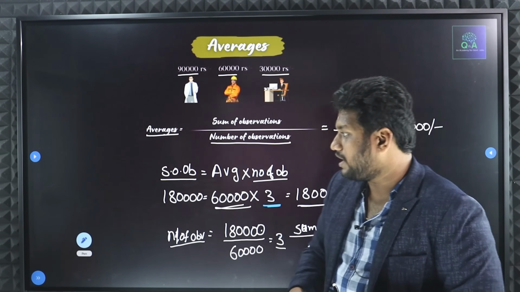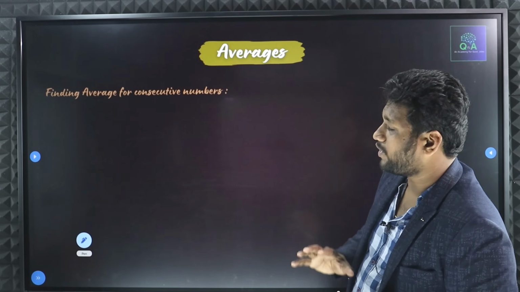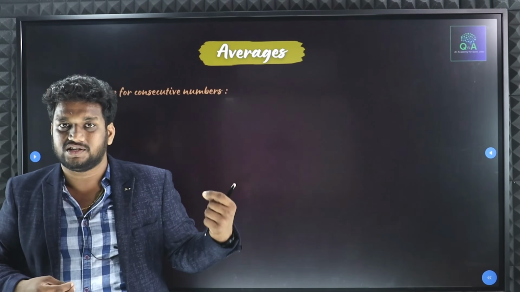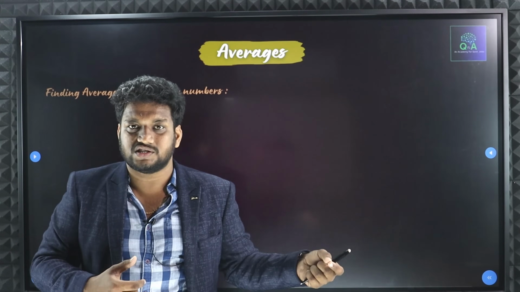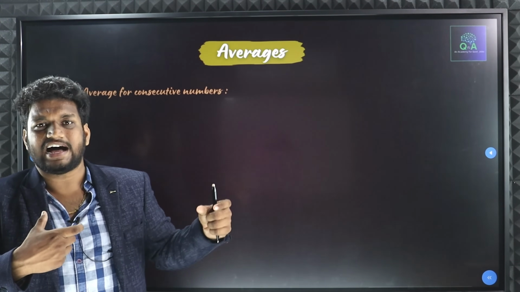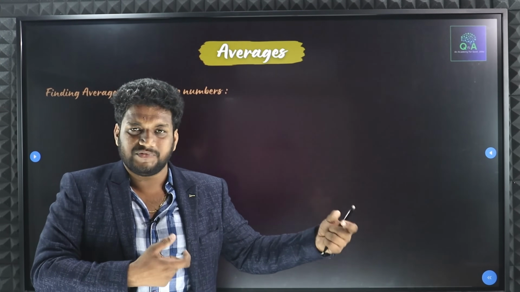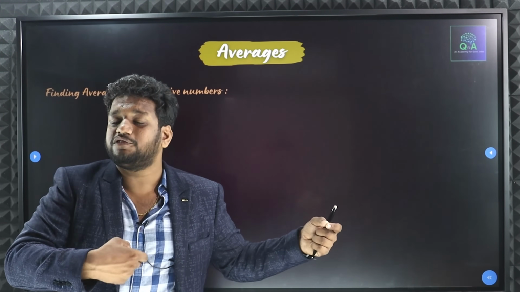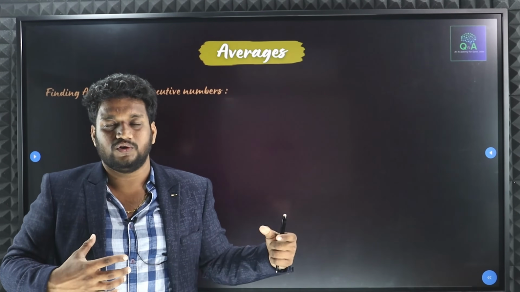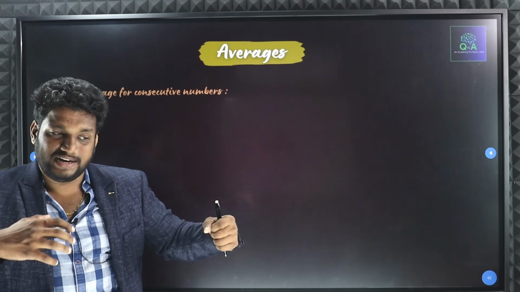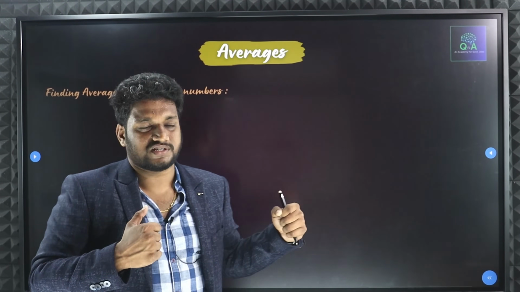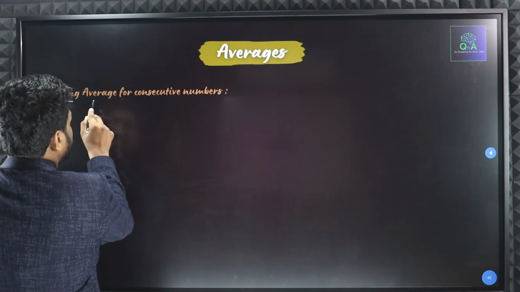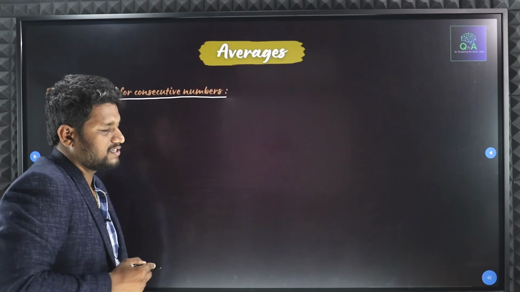Understood all of you? Now we'll solve some of the questions on how they'll be asked from averages. Before solving those questions, you should know how to find the average for consecutive numbers, even numbers, odd numbers, such types of numbers. First, how we have to find that average, that we should know. So the techniques we will learn and then we will try to solve the questions from this. Now here you can see, we have mentioned finding average for consecutive numbers.